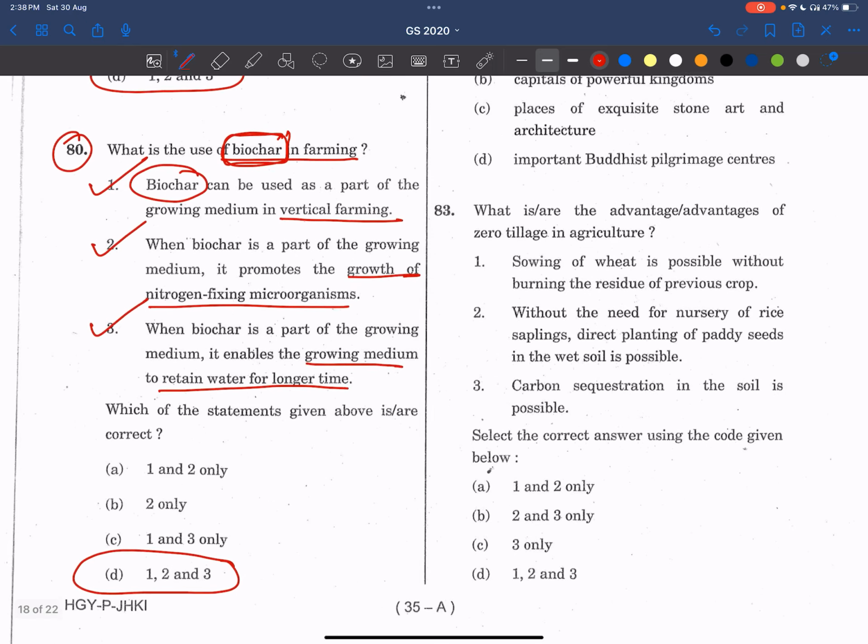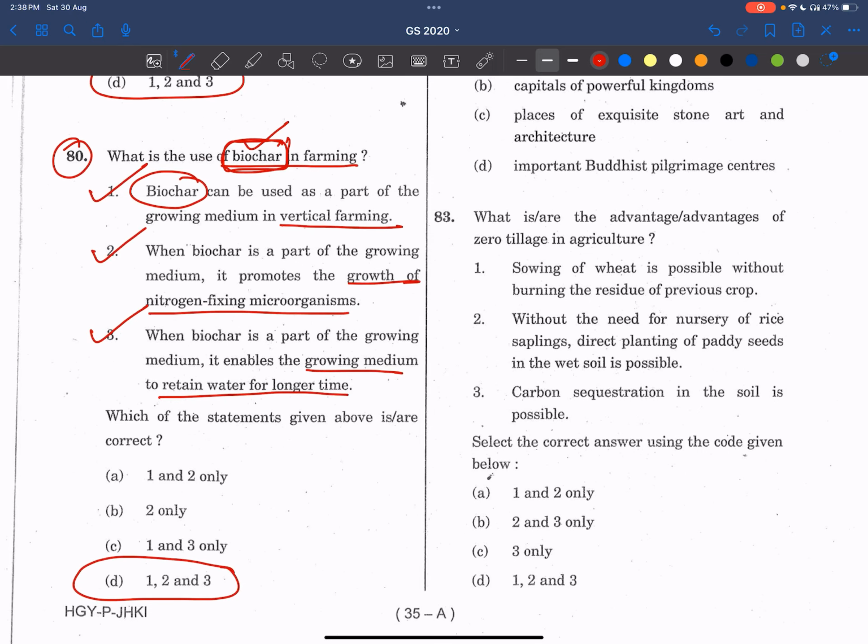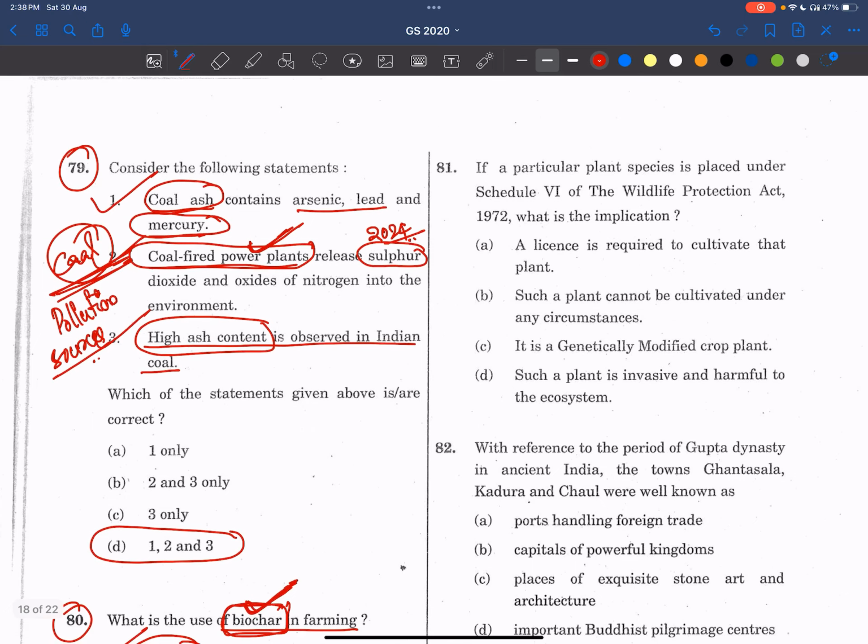See friends, now what we have to do? We have to read about biochar and whichever things are useful in agriculture from the perspective of environment, ecology, geography and economics. Very important. Here in the environment, sustainable agriculture, right? And biochar farming is also part of sustainable agriculture. So we have to read about sustainable agriculture and what are the components in it. Biochar, and whatever additional things will be there. All these things we have to read, friends. Especially if they are in the news also, we have to read, in the conventional sources which you are following also. Very important topic.